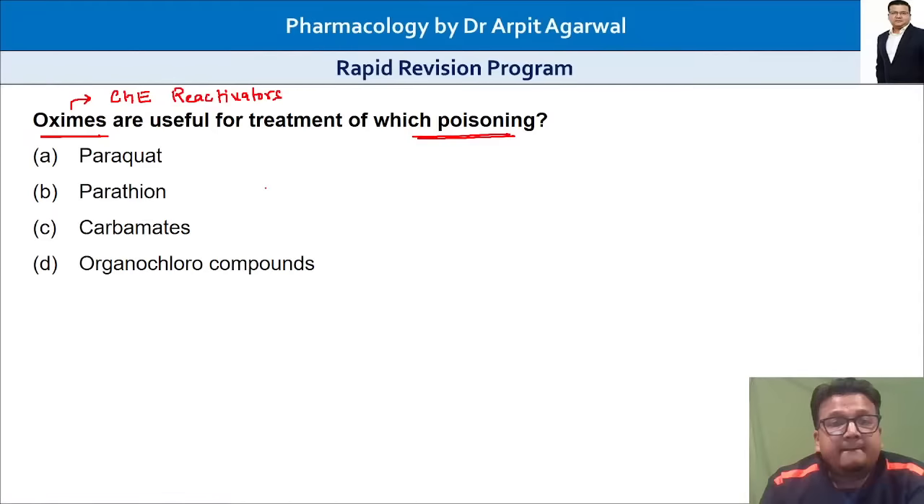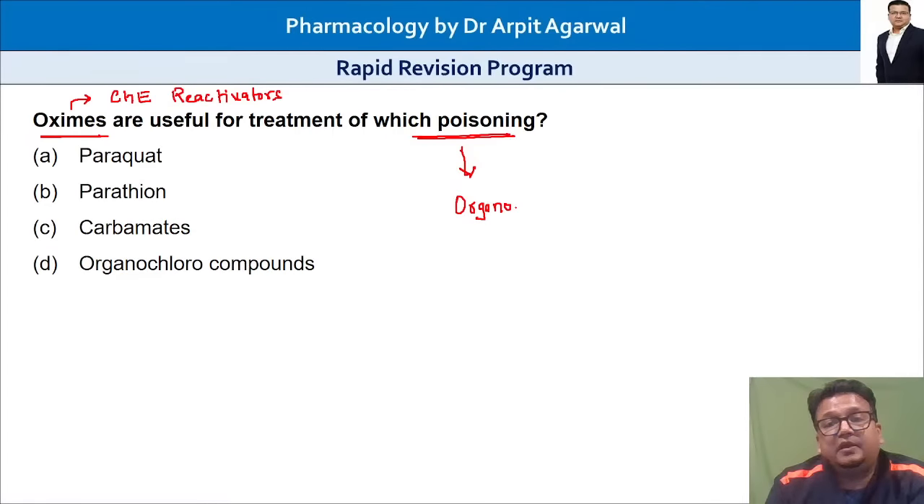Paraquat poisoning, parathion poisoning, carbamate poisoning, organochloro compounds poisoning. Which poisoning do oxims treat? Think. They are cholinesterase reactivators. Oxims are useful for organophosphorus poisoning.